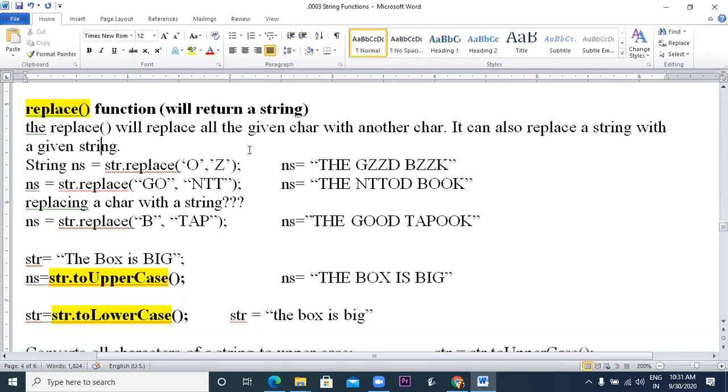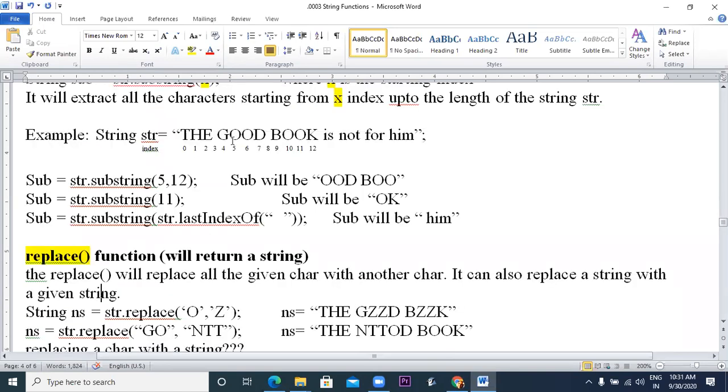For example, if my string is the good book and I am writing str dot replace o comma z, now in the string wherever you will find o will be replaced by z and will be stored into a new string ns, because here I am using a separate string ns and it will not modify str itself.